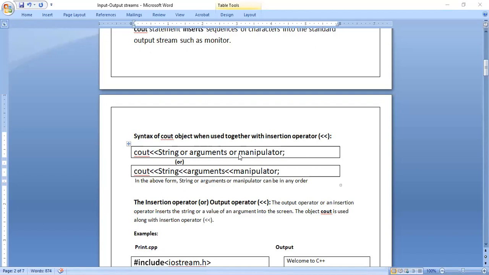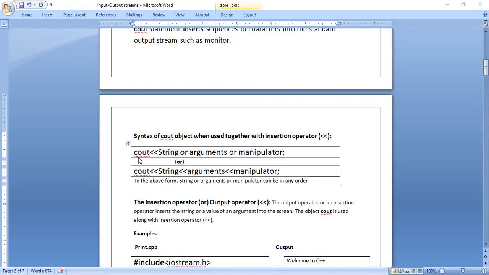Three things you can use in a cout statement: string, argument, manipulator. You can use all three, or only two, or only one. But the minimum is one, that is either the string or an argument or a manipulator.